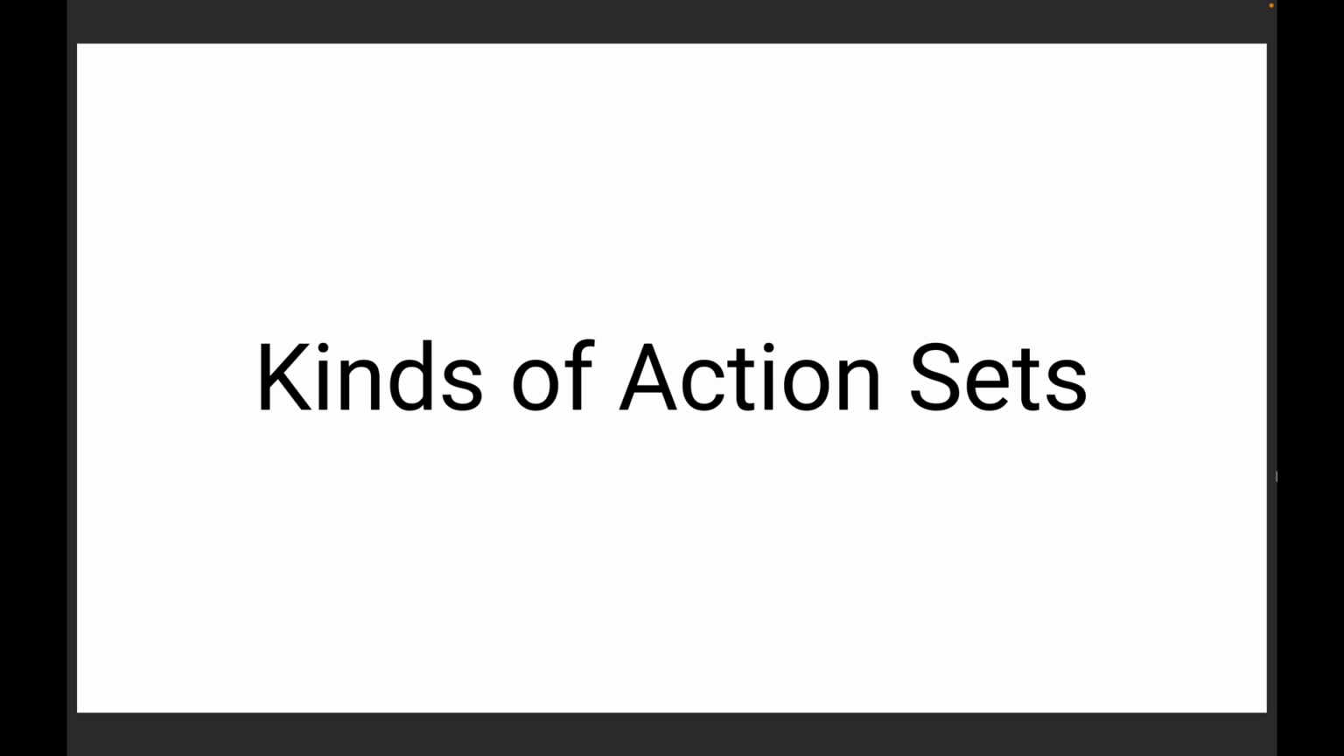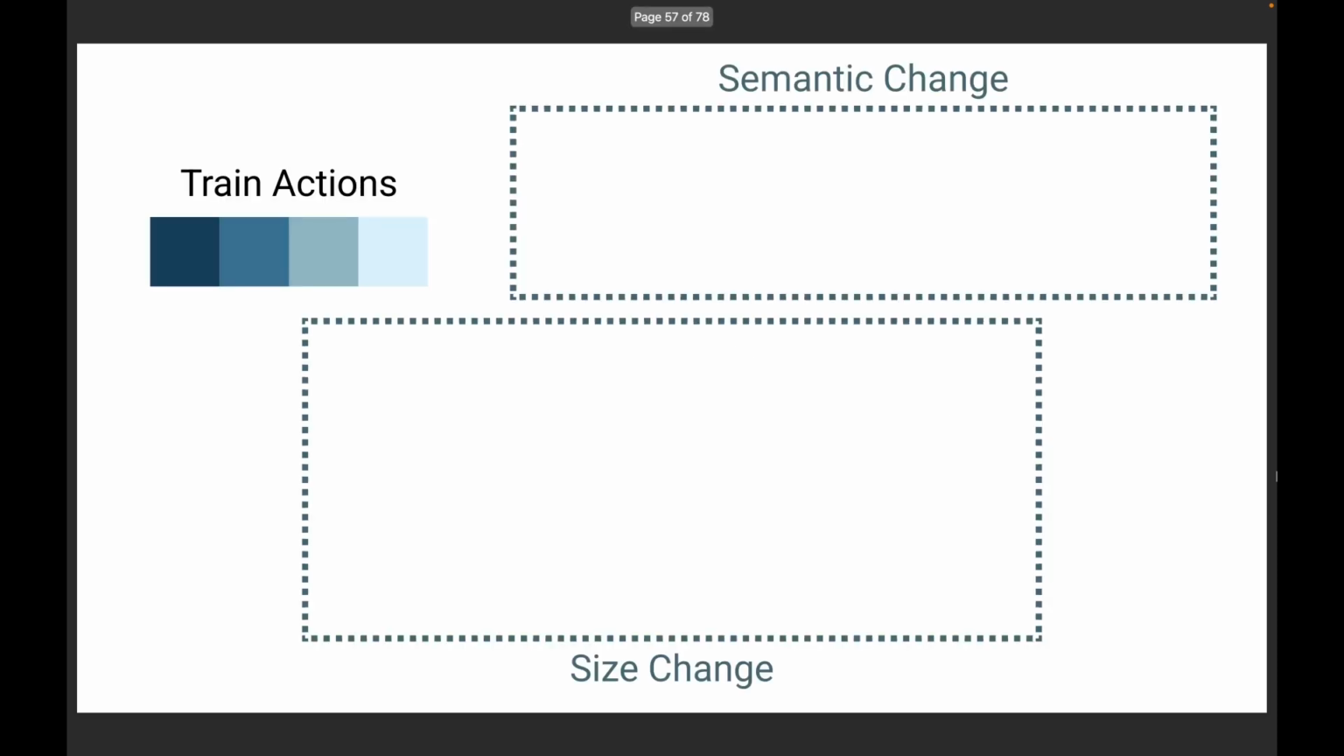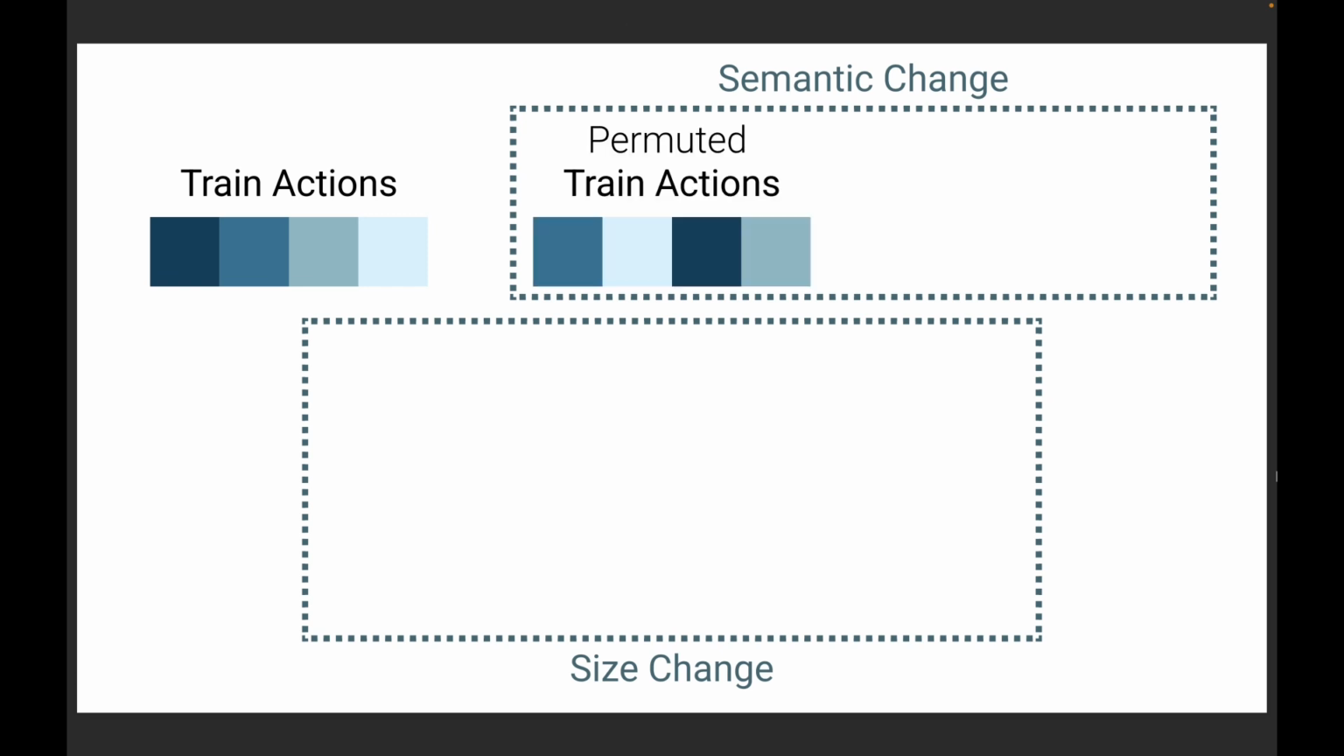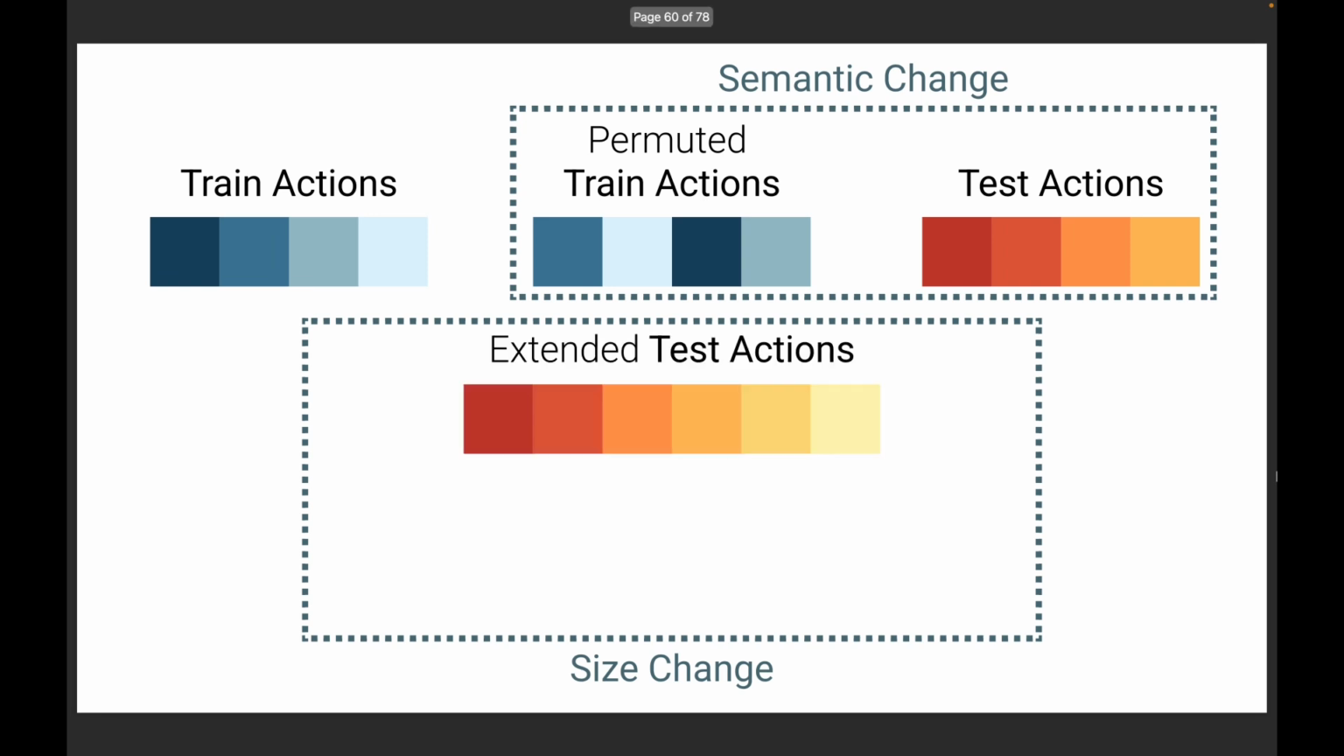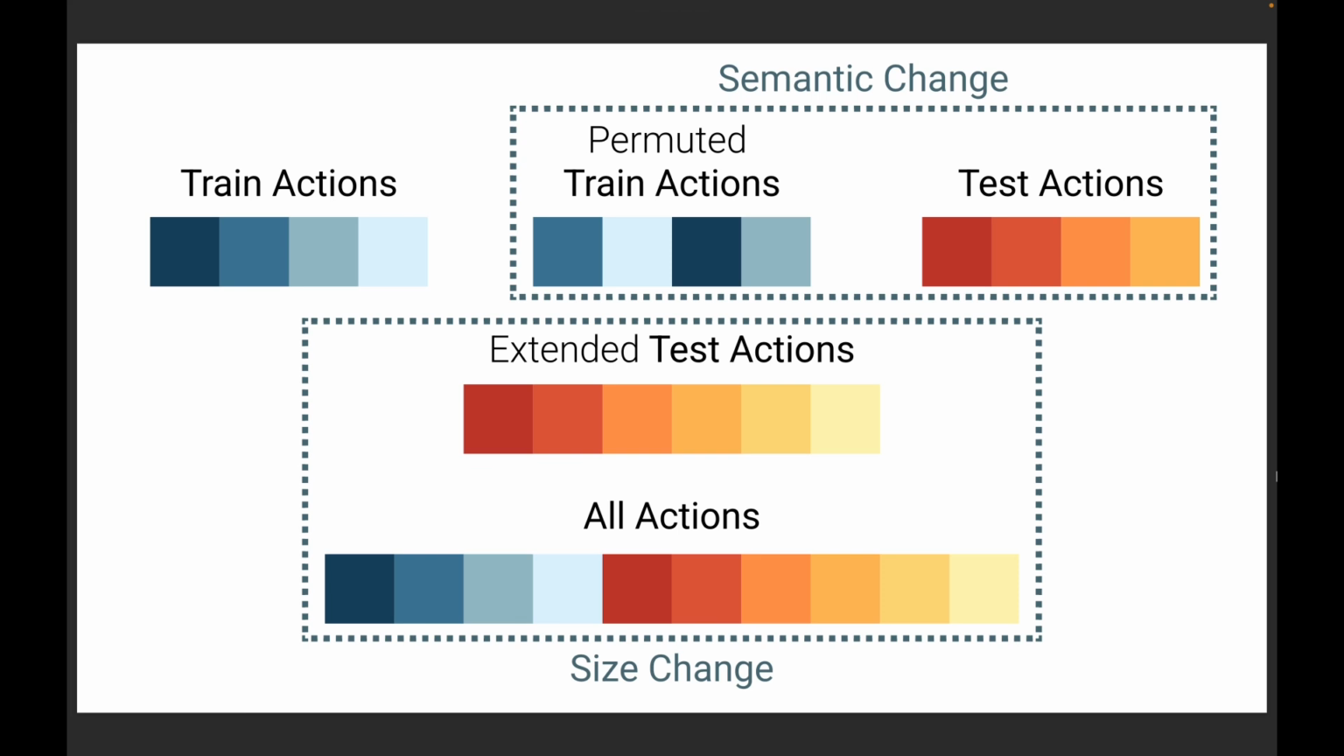We define the types of new action sets as follows. First, there are actions the agent trains on. If the size of a new action set doesn't change, let the new actions be either permutations of the training actions or entirely new actions. If the size does change, the new action set may include additional new actions or be a mixture of seen and unseen actions.